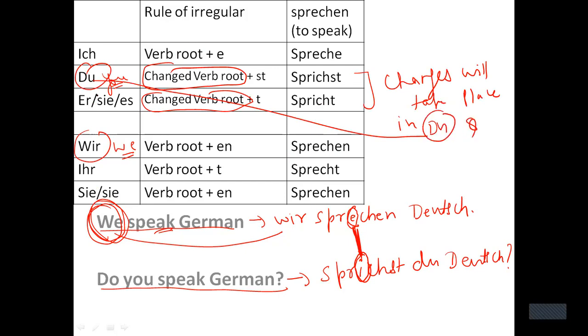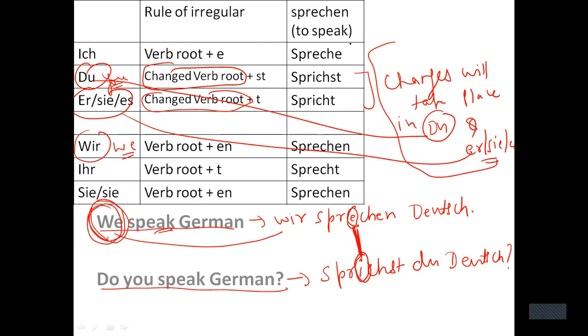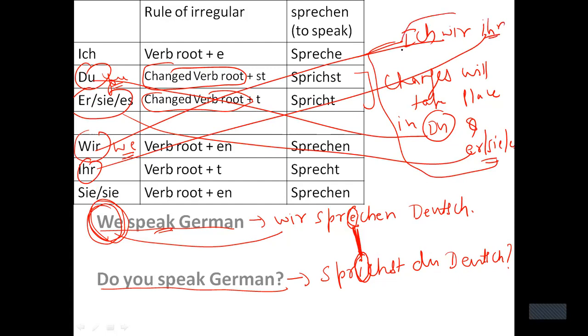and er/sie/es. The changes will take place in du and er/sie/es and nowhere else. The rest of the forms, whether ich or wir or ihr, all forms will remain the same as regular verbs, right?